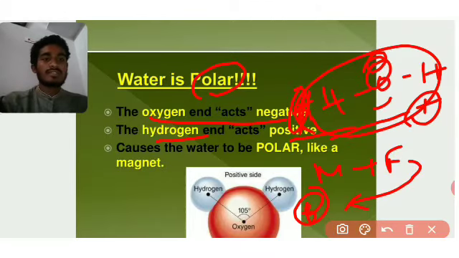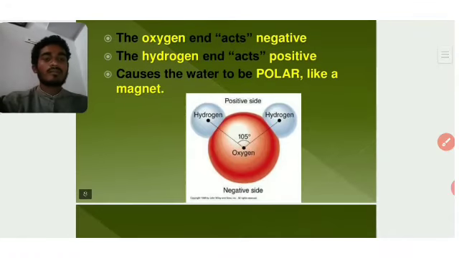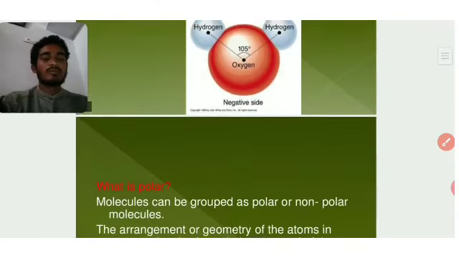It is like a polar magnet when the two persons are attracted. How do they attract? One person may be negative and one person positive, and that time it forms a polar magnet. Here also, oxygen is a negative charge and hydrogen is a positive charge, so it causes a polar magnet-like attraction. Okay, this is a kind of polar molecule and polar structure.